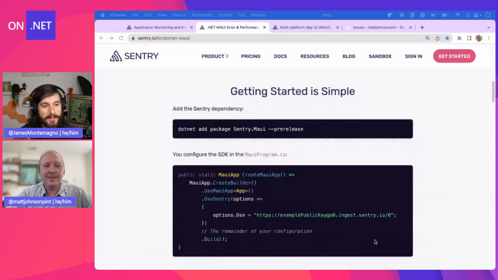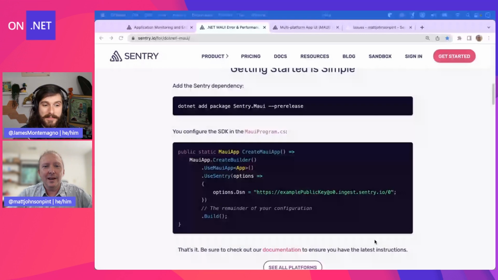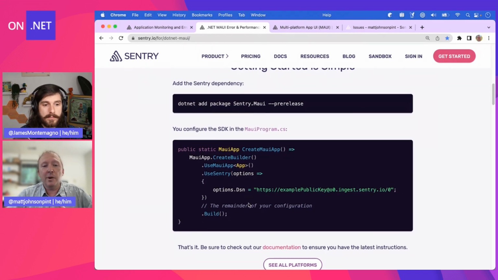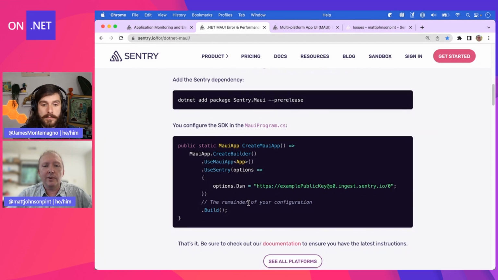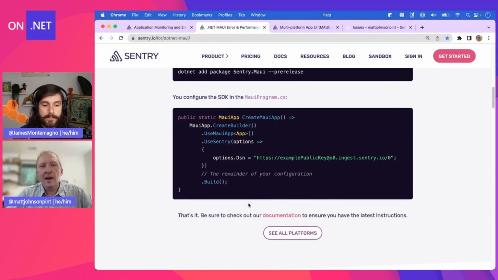This is all you need to know about how to use Sentry with MAUI. If you're writing in MAUI right now, you're probably familiar with a create MAUI app as your startup. And I'm going to show you that in a minute. But all you really have to do is say use Sentry right here and provide what Sentry gives to you when you sign up, which is what's called a DSN. And that's how we identify your account. It's not a private key, so it can be hard coded into your text here, or you can pull it in through configuration if you're wiring that up.